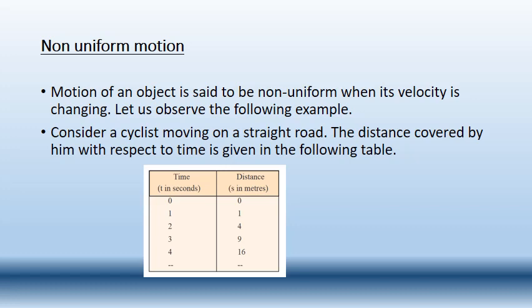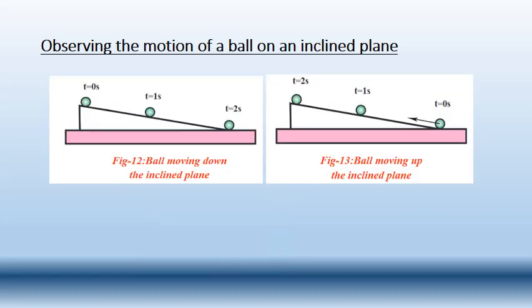So here the velocity is changing continuously. So the person is said to be in non-uniform motion. And when you draw a graph by plotting these values, you will get a non-linear graph. So that is the concept of uniform motion and non-uniform motion. For non-uniform motion, let us observe the following examples.